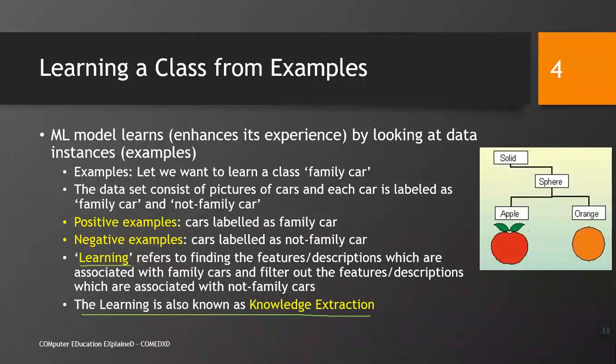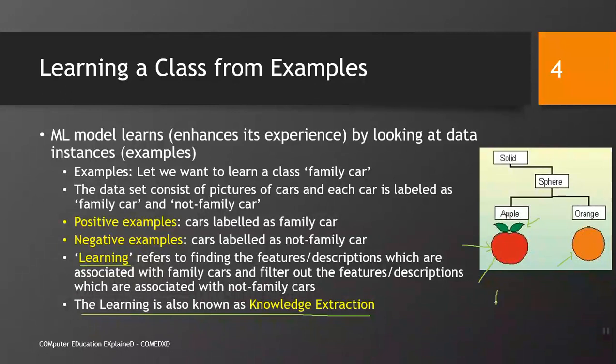For example, if we look at this example, our algorithm may find that something which is less circular, that is an apple, something which has red color, that is an apple, something which has some leaves associated with it, that is an apple, and a more circular thing which has yellow color or orange color is an orange.